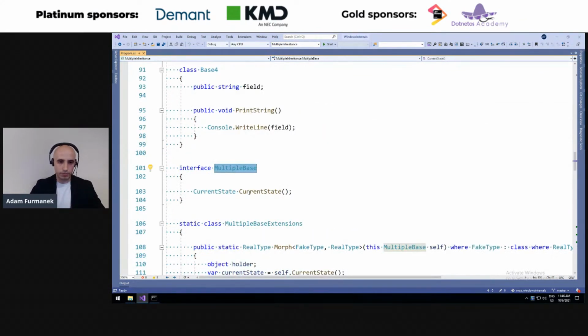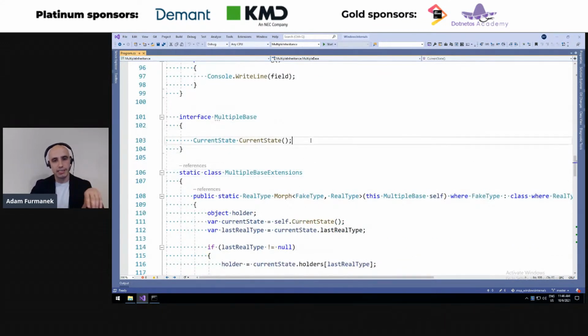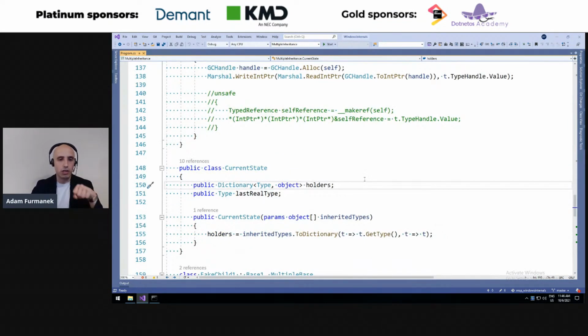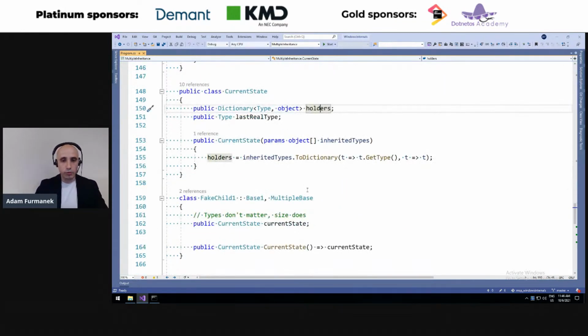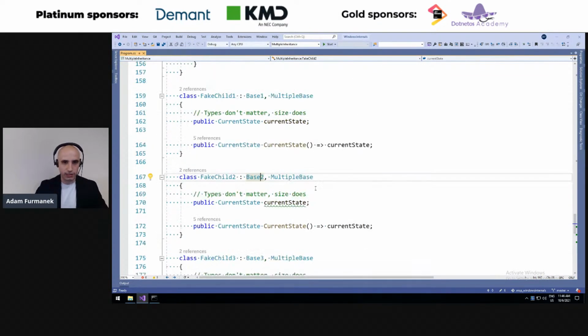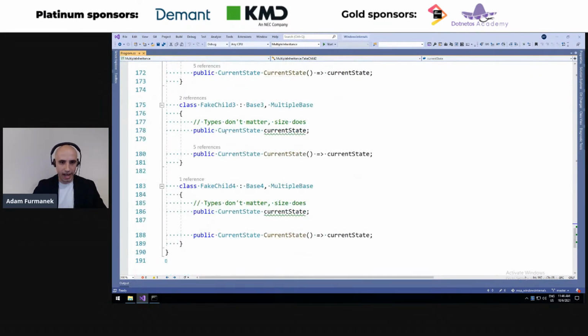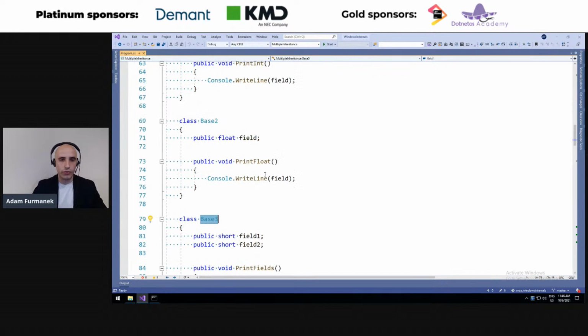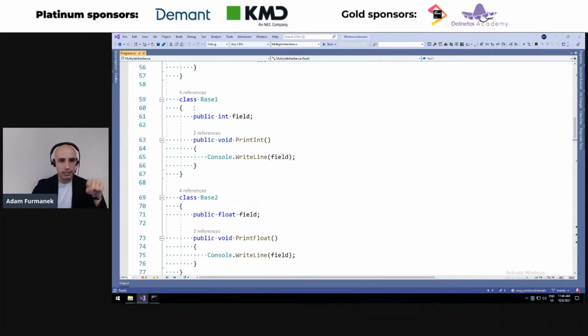So we will have a multiple base interface, which provides us a method to get the current state. The current state is basically a dictionary of values which we hold in a given instance, and we'll be using that to change the content of the object so it mimics one type and the other. And what we are doing is we have multiple classes like base 1, base 2, base 3, etc. What's important here is that all those classes have exactly the same structure on the field level, meaning that this class has one integer field which is 4 bytes long.